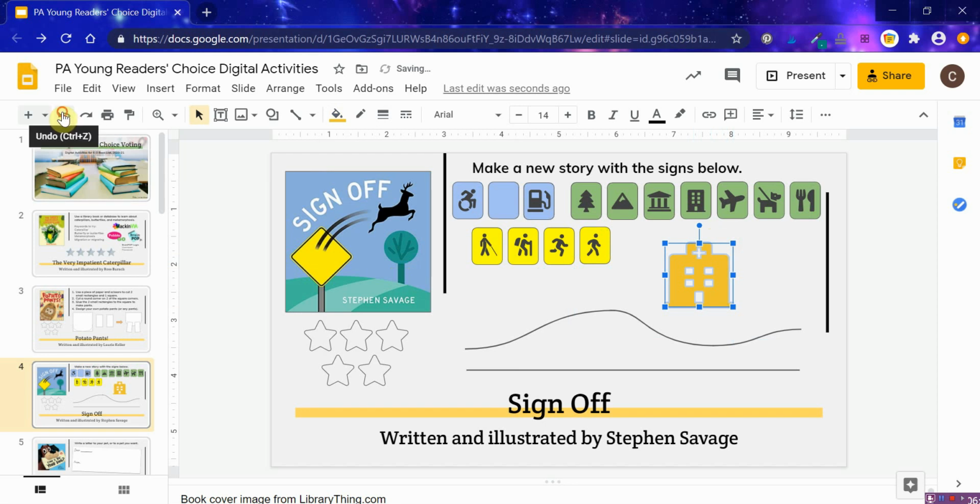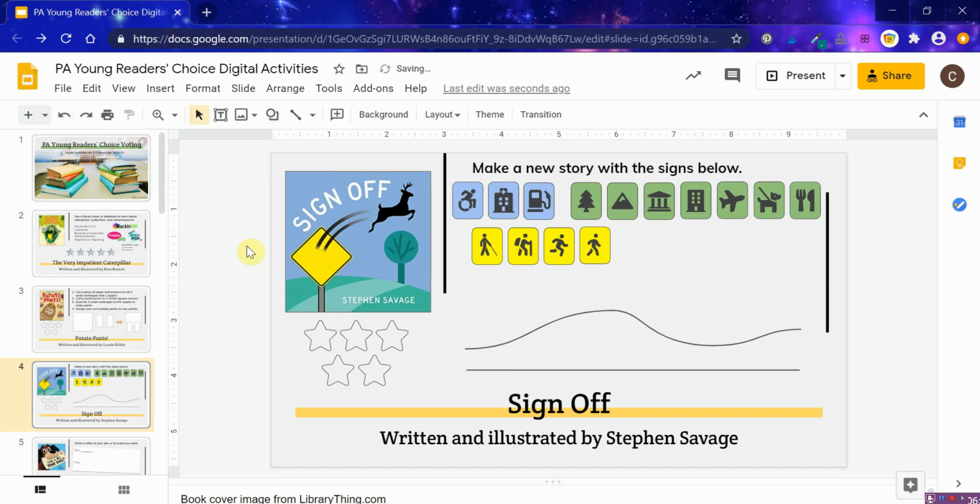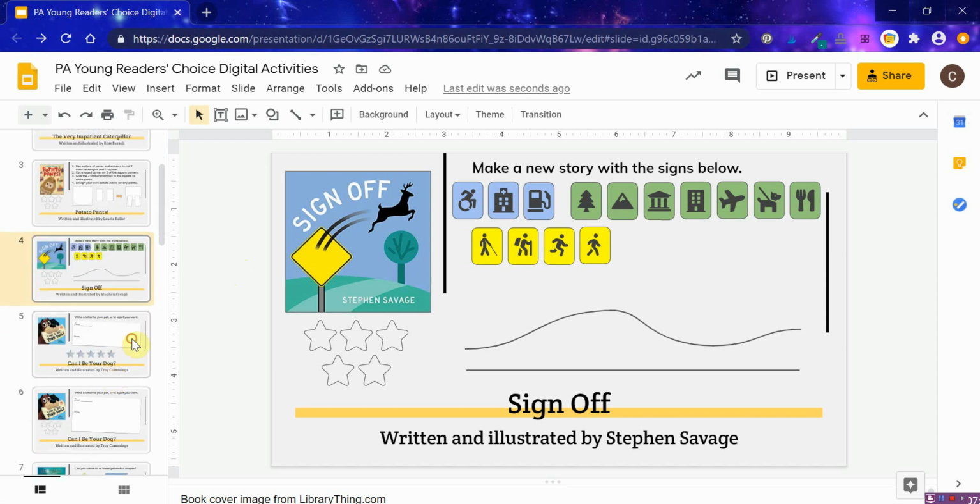So I thought, what a great way to let students design their own scene from the book. I have just a hill here or something. They can delete whatever they like, but they can create their own scene if they'd like. Students can also practice copying and pasting to duplicate some of these icons, which are based on actual icons and signs that we might see on the road somewhere or at a park.